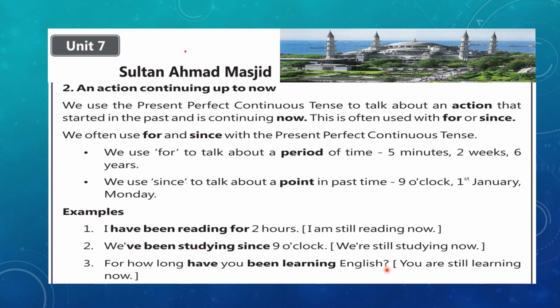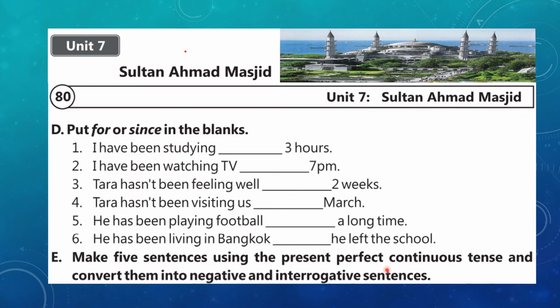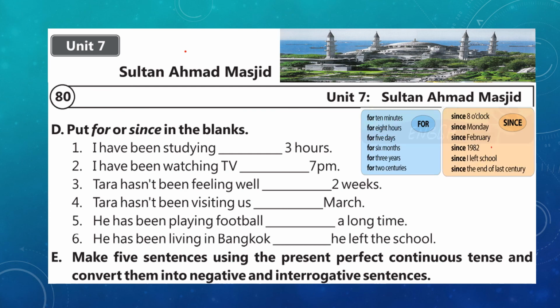Well, after going through this explanation, now look at the exercise that is given on page number 80. This exercise you will have to do on your own, but to help you, I am giving you two tables for the use of for and since. After looking at these two tables, it would be very easy for you to complete this exercise. You are going to put for or since in the blanks.